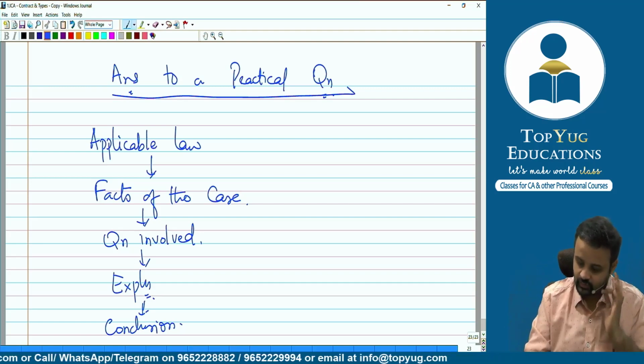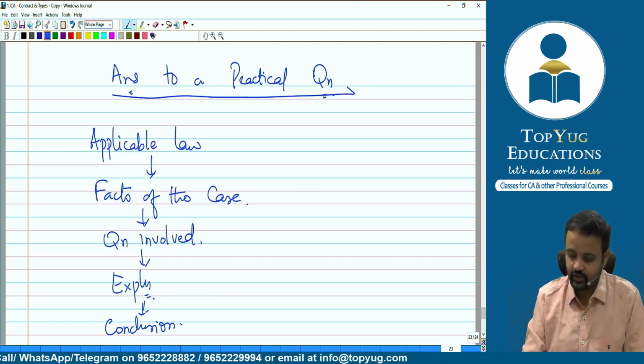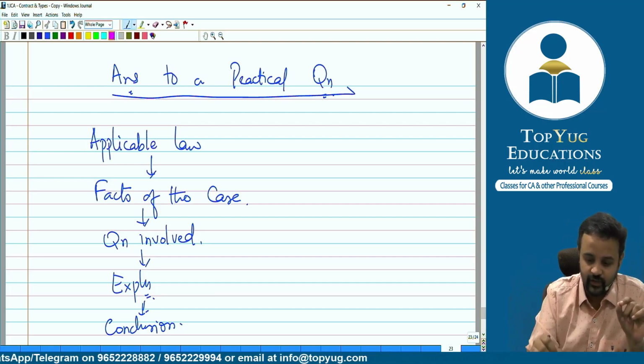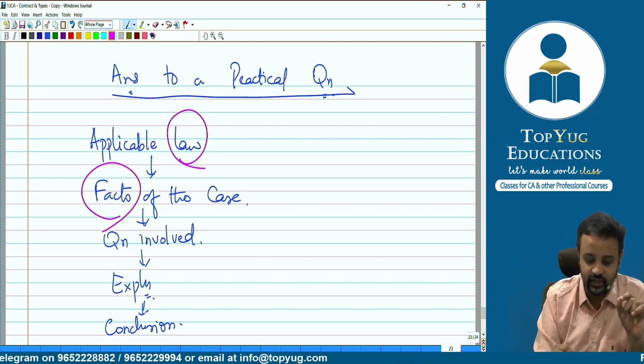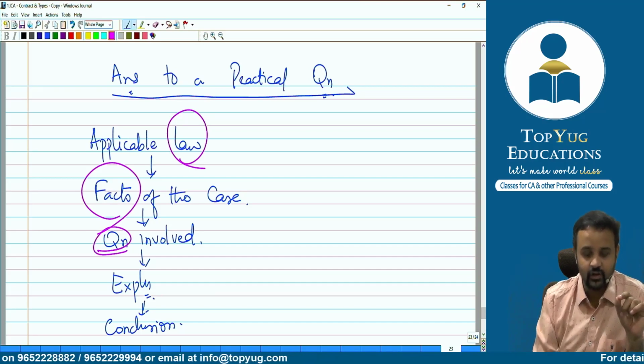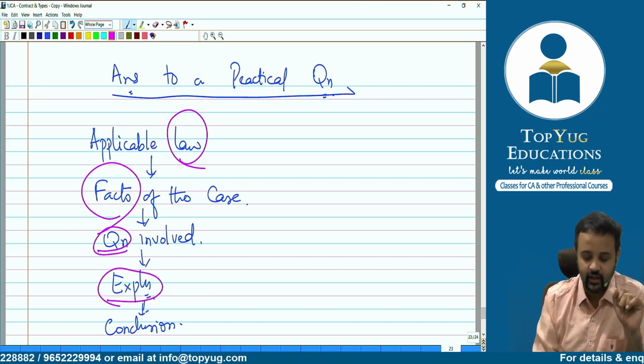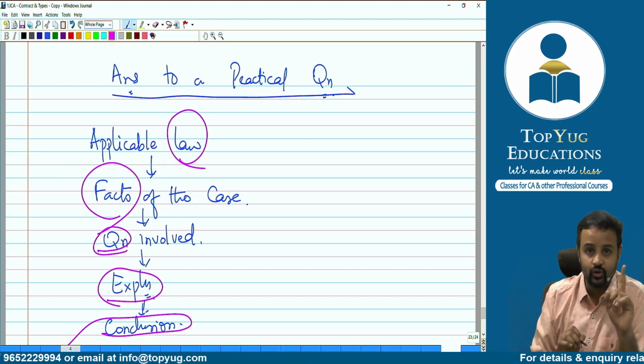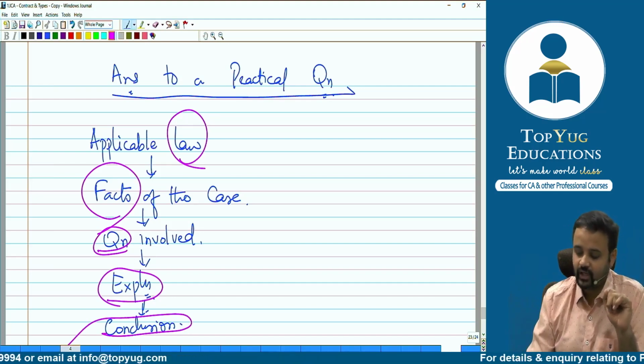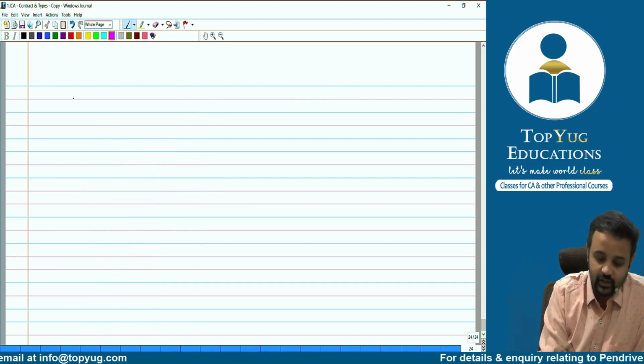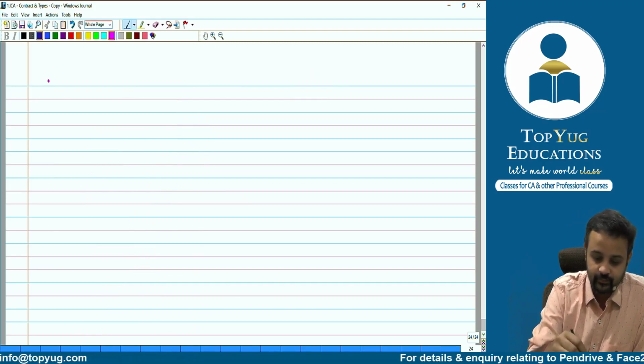Come on, let's try to build. What did I say? First the applicable law, then facts of the case, then what is the question involved, then explanation, your reasoning, and then the conclusion. Don't start with the conclusion. Conclusion should be at the end. Now see, what I'm doing is putting a bullet point.